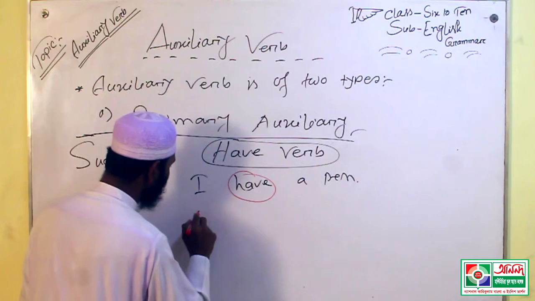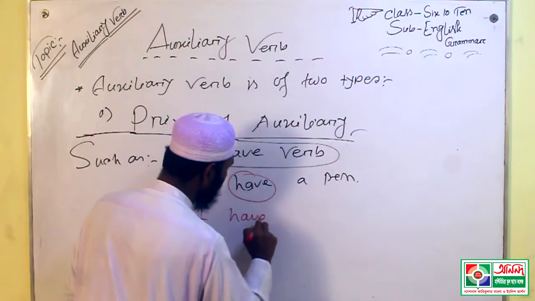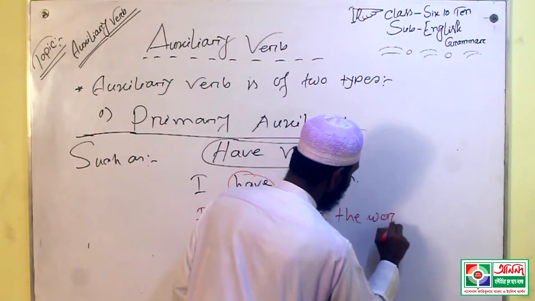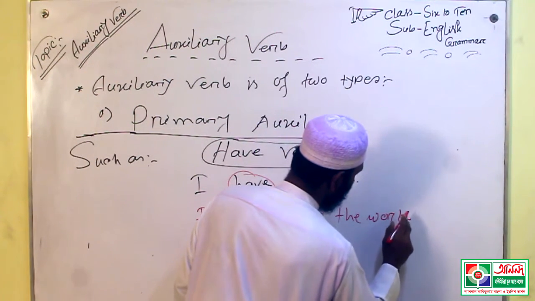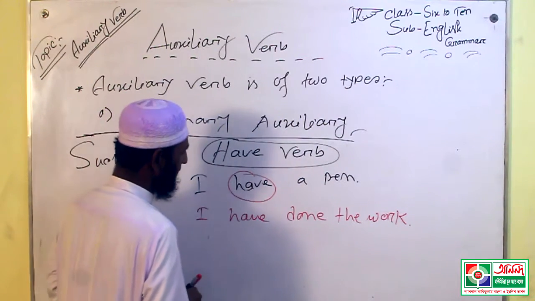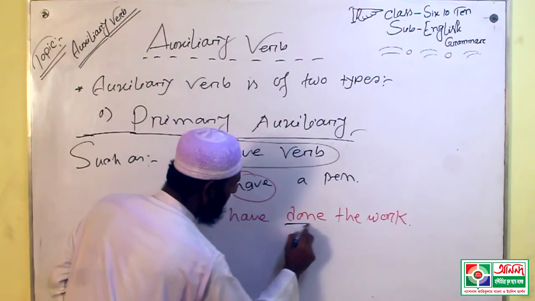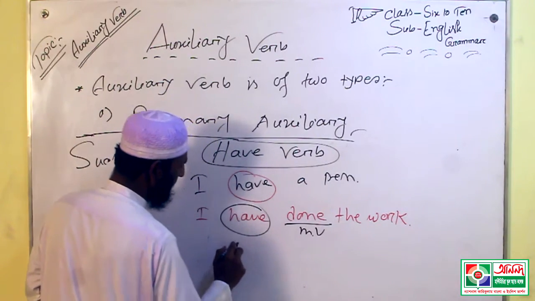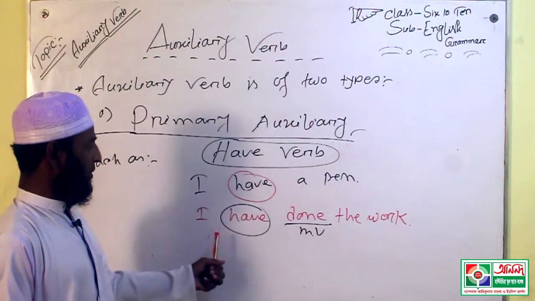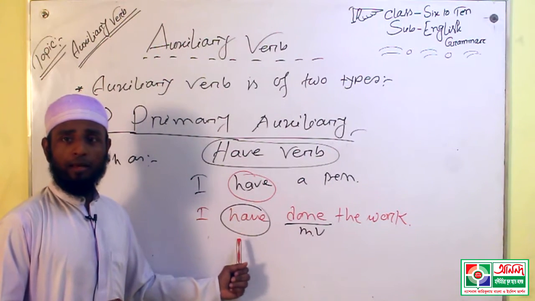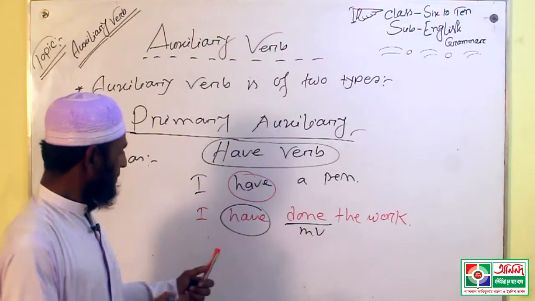But if I write, I have done the work, in this sentence done is the main verb and have is an auxiliary verb. That means, which auxiliary? This is a primary auxiliary verb.